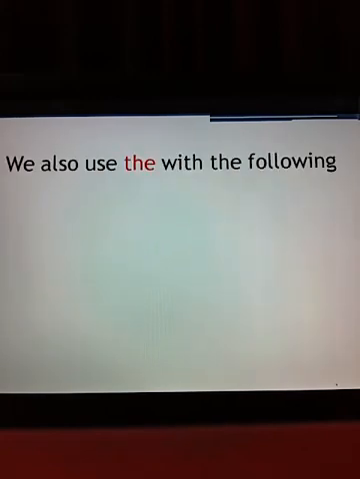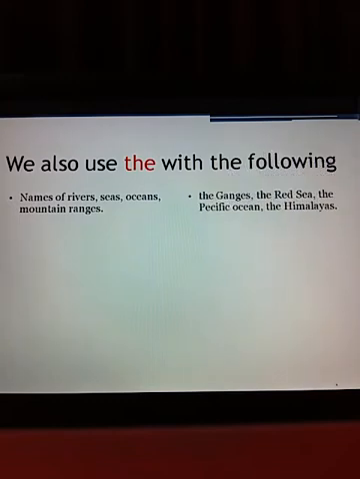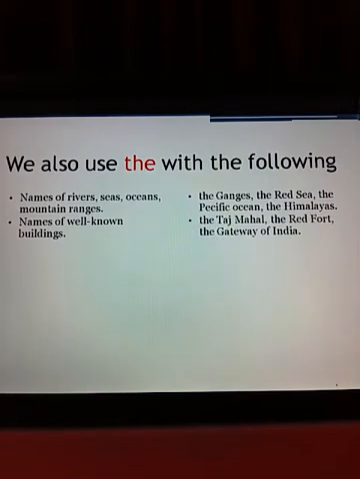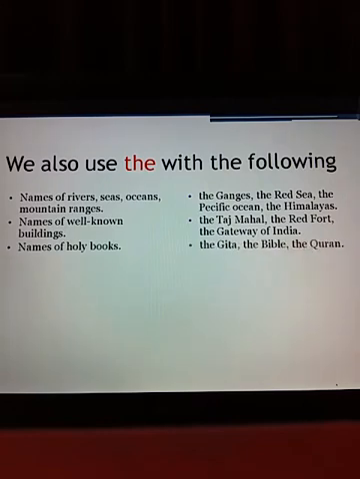Now we also use the with the following. See carefully. Names of rivers, seas, oceans, mountain ranges. Example, the Ganges, the Red Sea, the Pacific Ocean, the Himalayas. Now, names of well-known buildings. Where the buildings are well-known, then we write the also. The Taj Mahal, the Red Fort, the Gateway of India, the Fatehpur Sikri. Names of holy books: the Gita, the Bible, the Quran.